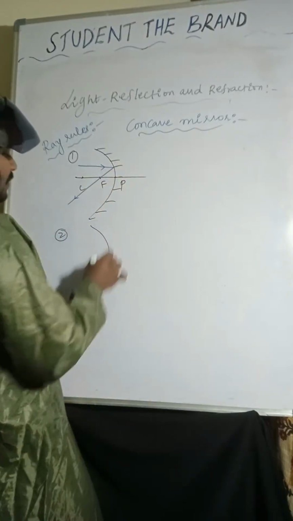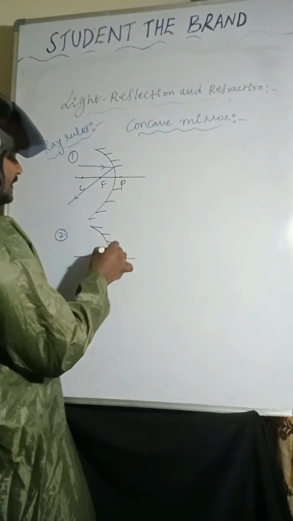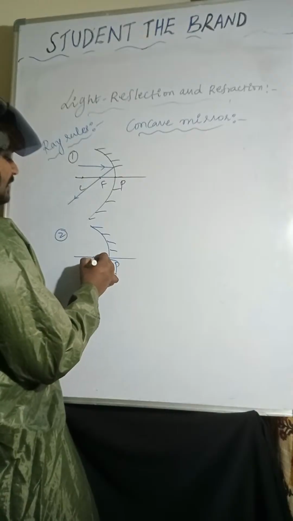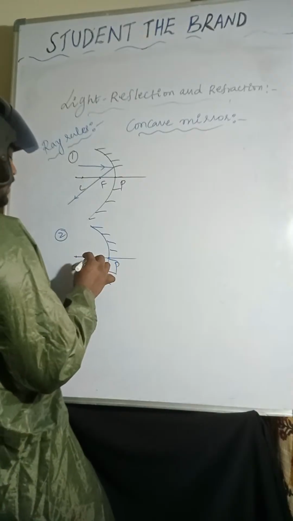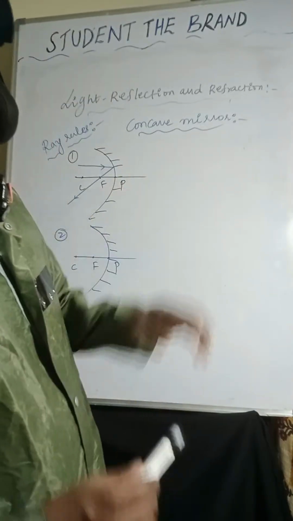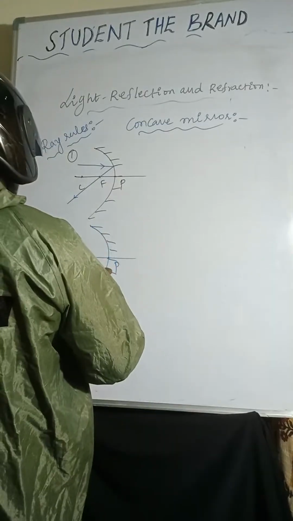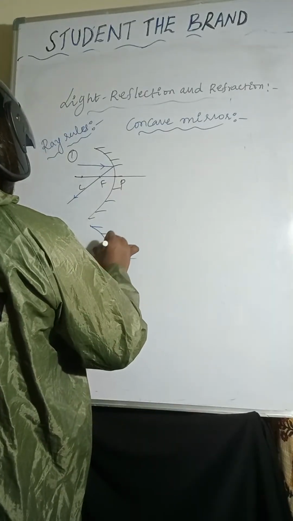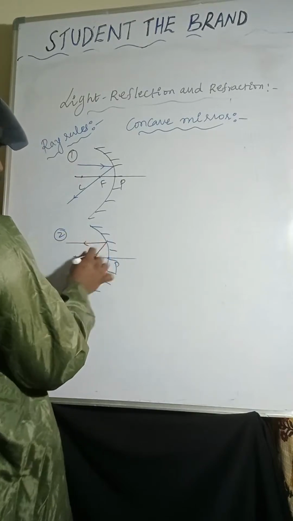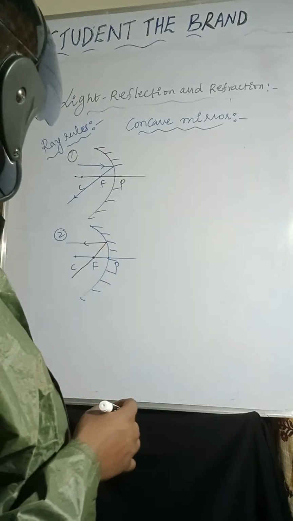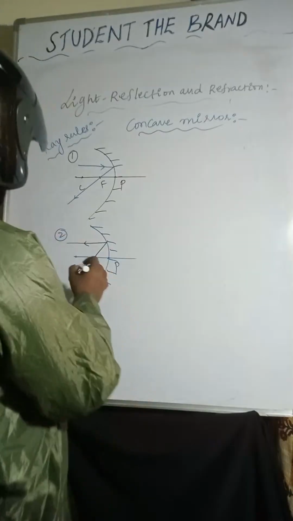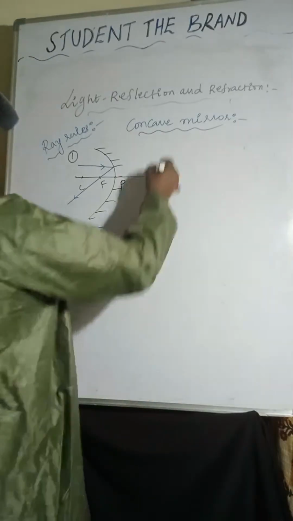Coming to the second one. Are you listening, students? So, the light ray is passing through the focus. After reflection, the light ray is moving parallel to the principal axis, towards infinity.